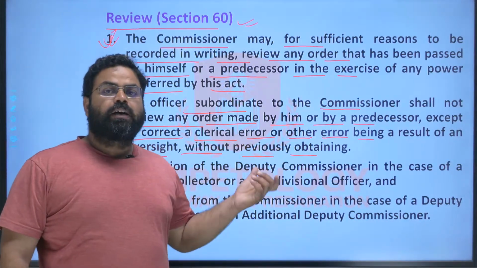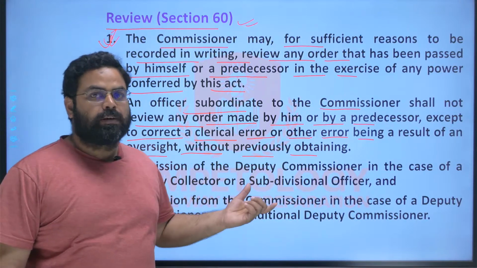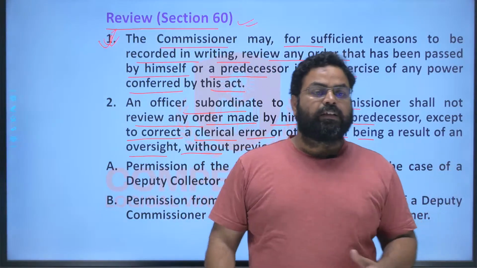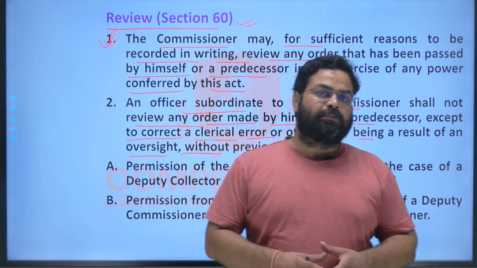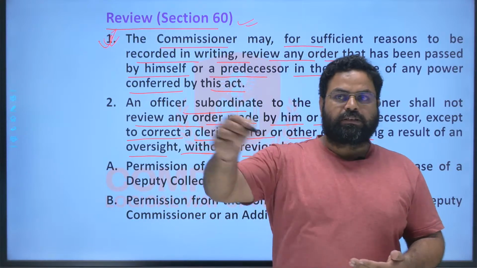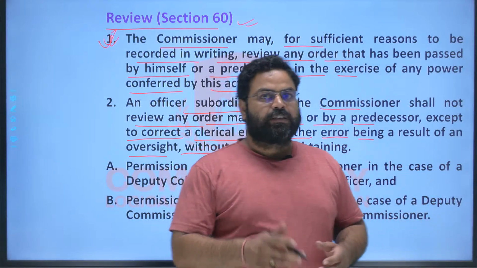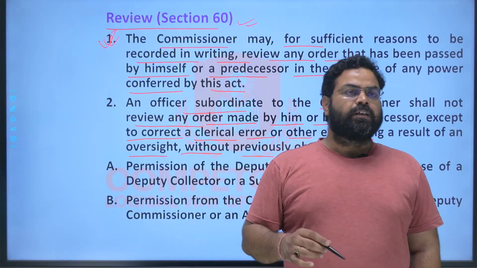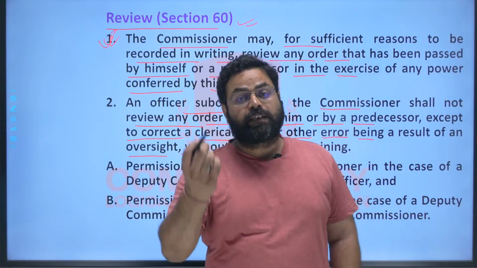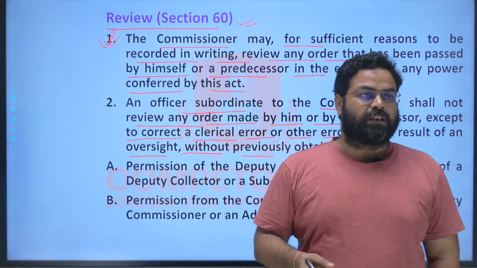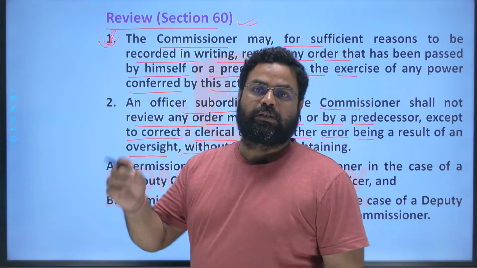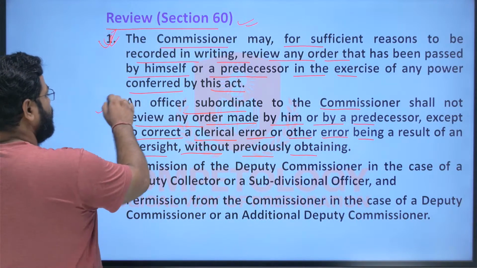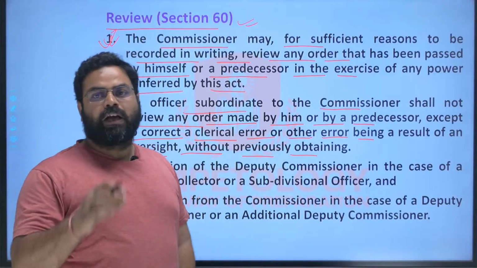Only for the clerical errors they can use the power of review, and for that matter again they have to get the permission of the commissioner, that in the record of rights such kind of clerical errors were there, such kind of things were not correctly mentioned and we have to correct it. So for that matter, first of all they will get the permission from the commissioner, and then only they can correct the clerical mistakes. So such kind of review can be done only with the prior permission of the commissioner, right?